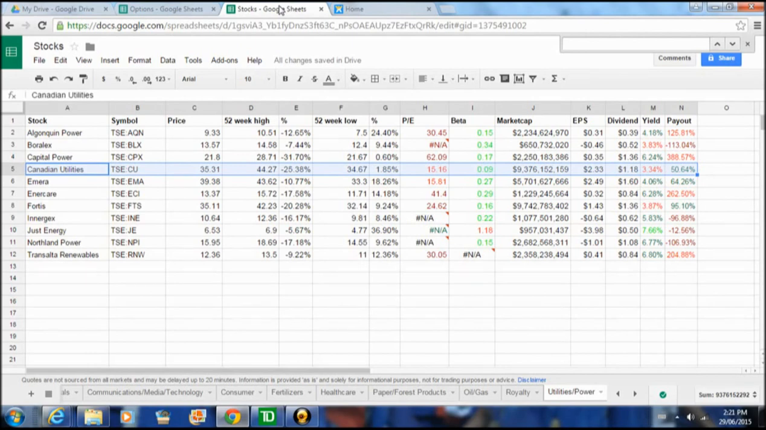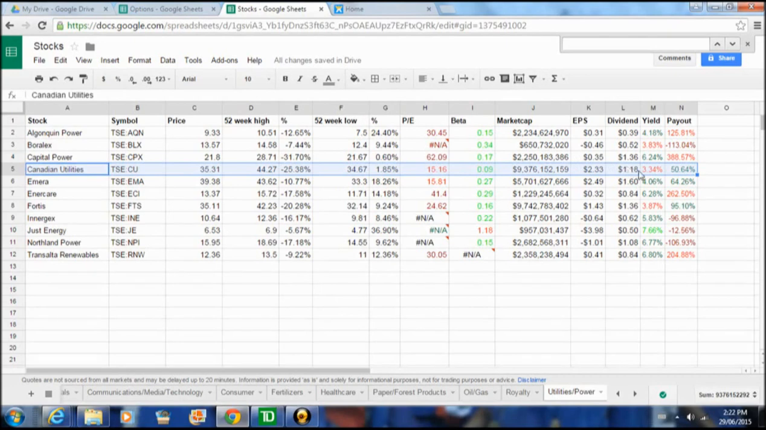So this is our real-time screener we use, and this shows us all different criteria about various stocks. We have all the different sectors and over 250 stocks screened. And here in the utilities and power supply sector, we see that Canadian Utilities is trading at a price of $35.31, which is 25% off the 52-week high and less than 2% off the 52-week lows. So it's trading near the bottom of its range with a PE around 15, a beta that's one of the smallest you'll ever see at 0.09.